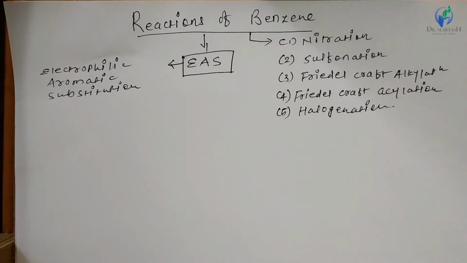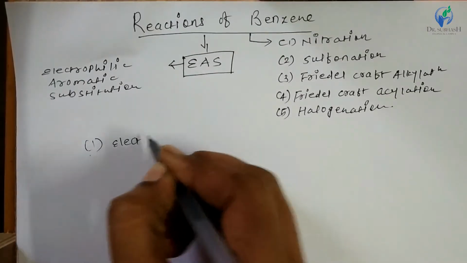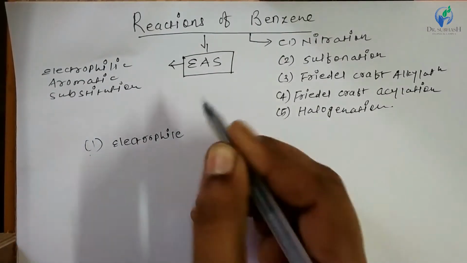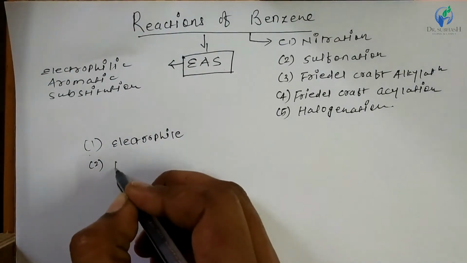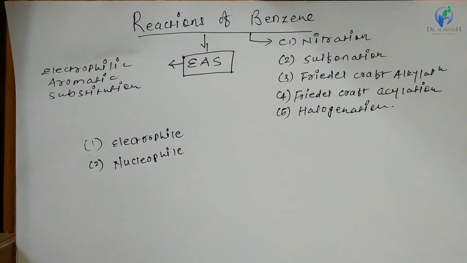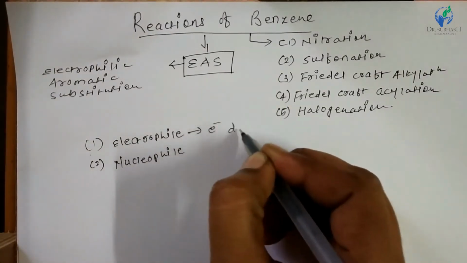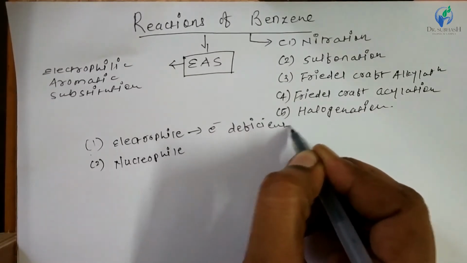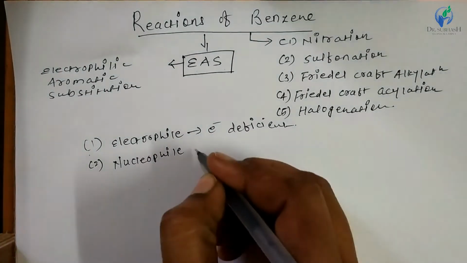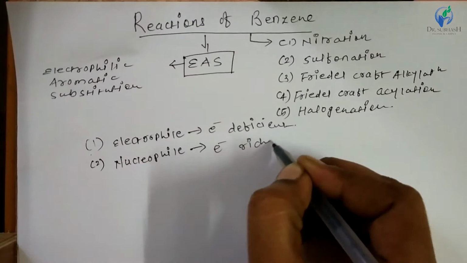Now, electrophile. Generally in reaction mechanisms in organic chemistry, two terms are used. One is electrophile and the second one is nucleophile. Now, what is an electrophile and a nucleophile? Electrophiles are electron deficient species or moieties, while nucleophiles are electron rich species or moieties.